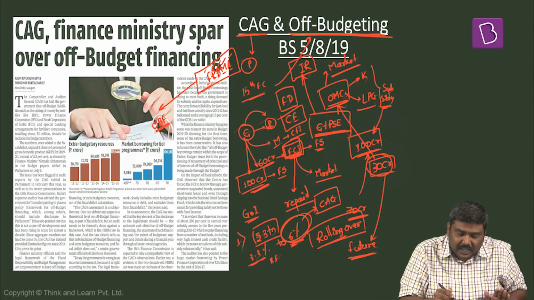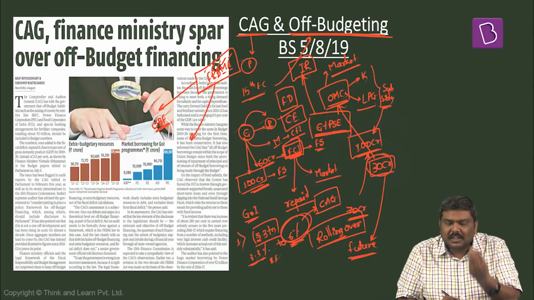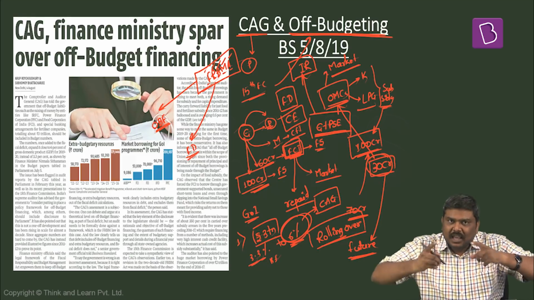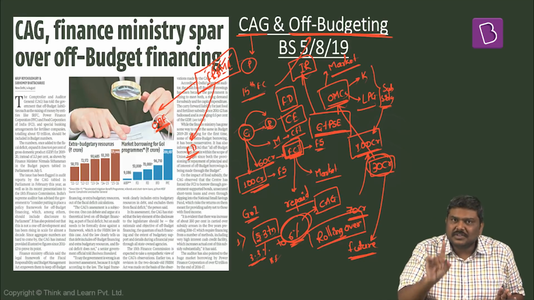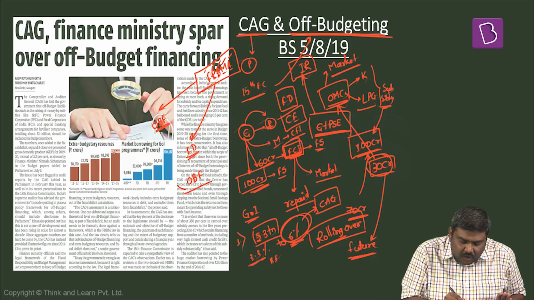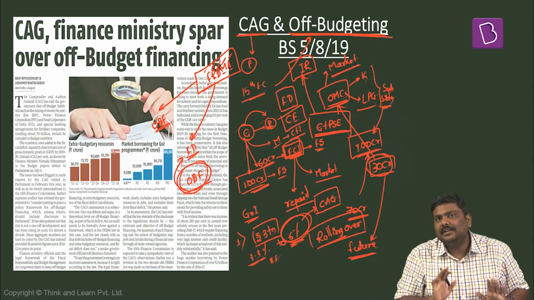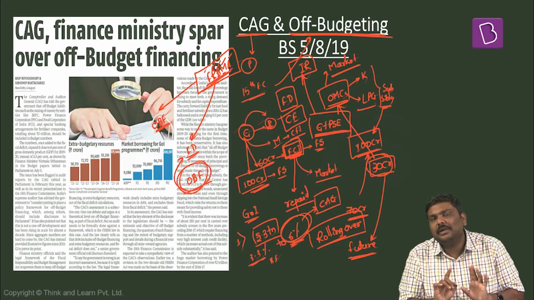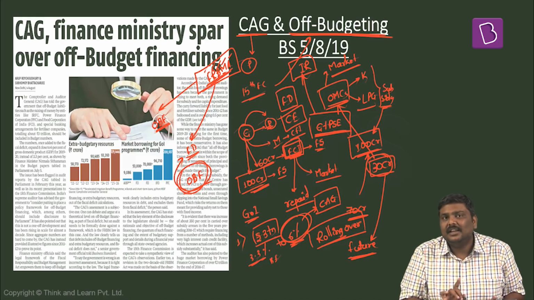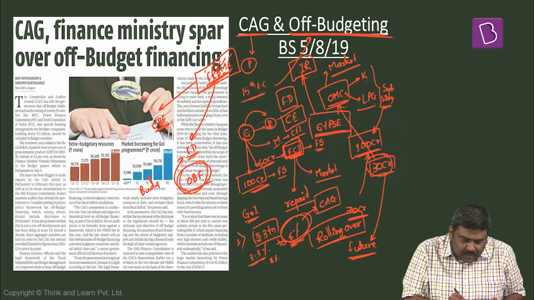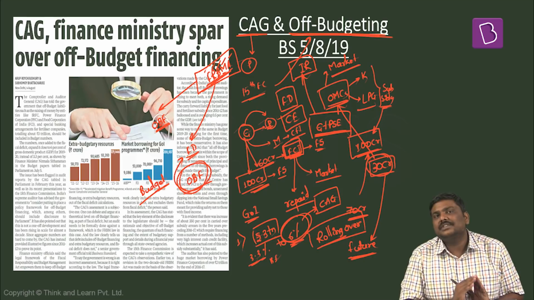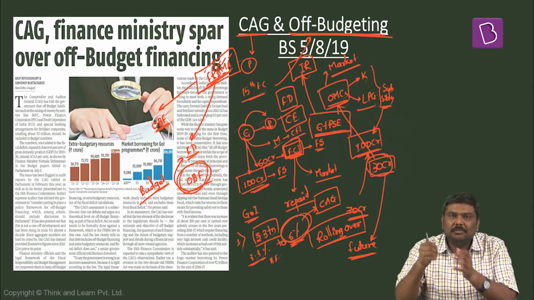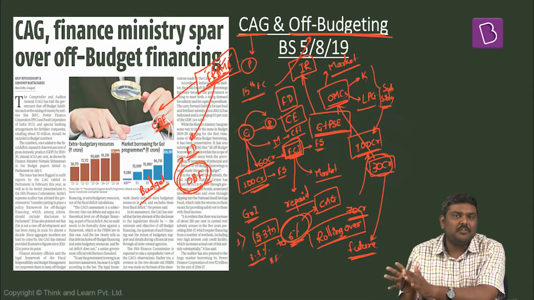Second, under FRBMA, it has basically stated that the government has to give the Parliament the information related to fiscal deficit. And in the calculation of fiscal deficit, the same act also says that off-budget financing need not be involved or included. These are the two very important arguments given by Government of India with respect to FRBMA. Apart from this, it has also stated that in the present budget, that is the budget which has been presented for this particular fiscal, Government of India has already made a huge amount of allocation to take care of the borrowings done by the government under the concept of off-budget financing.